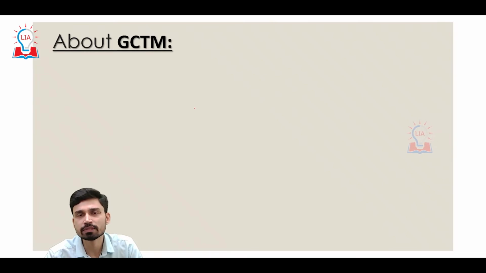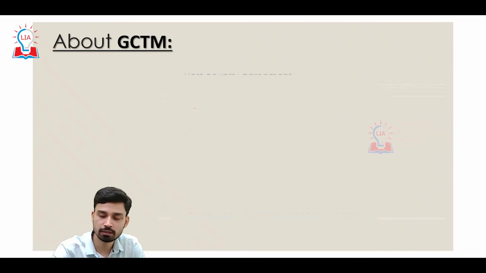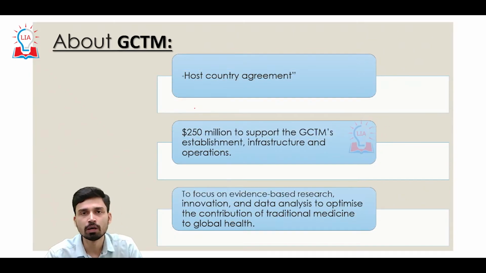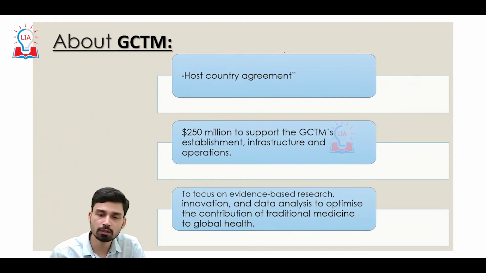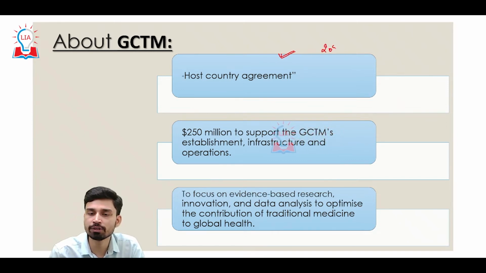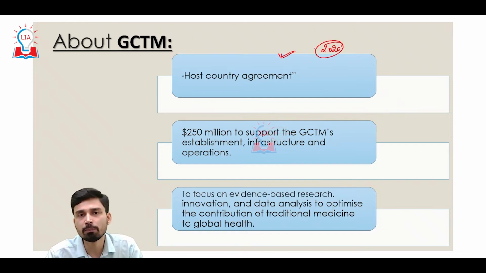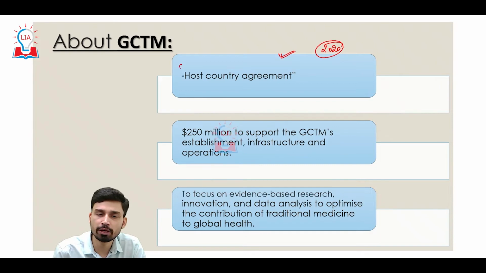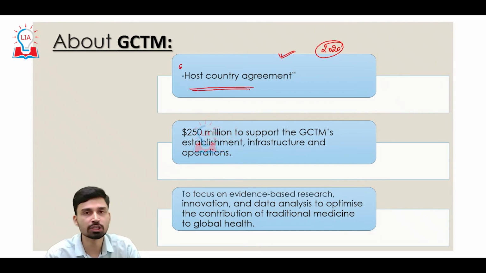Now let us try to understand the objective that GCTM, the Global Center for Traditional Medicine, wants to fulfill. This center was proposed by the Director General of WHO in the middle of 2020, and in the same year the Government of India also passed the proposal to set up such a center. WHO and India signed a host country agreement to set up this center in India.